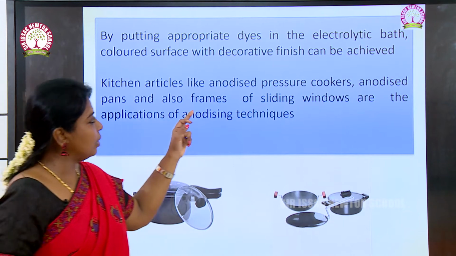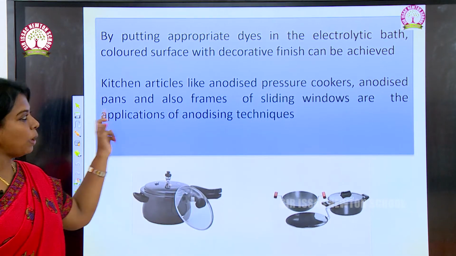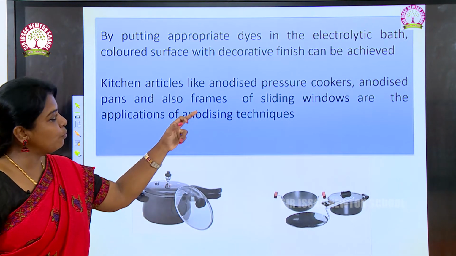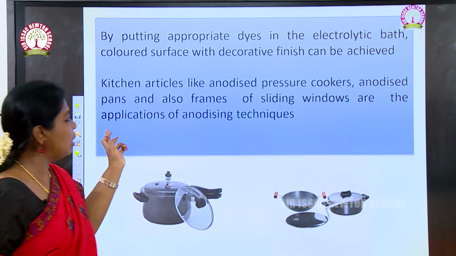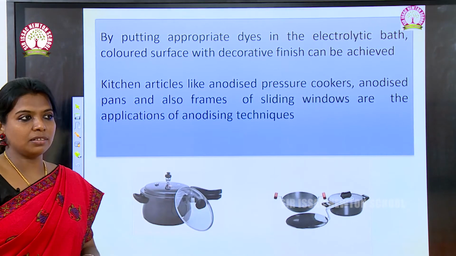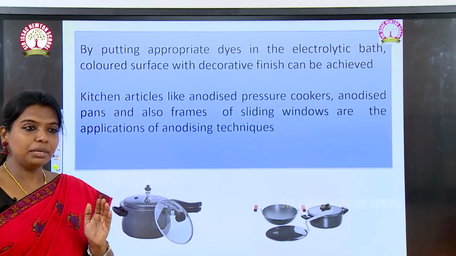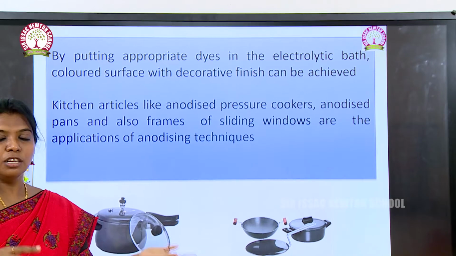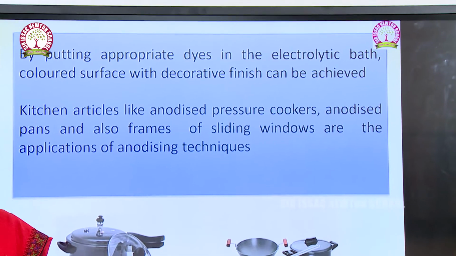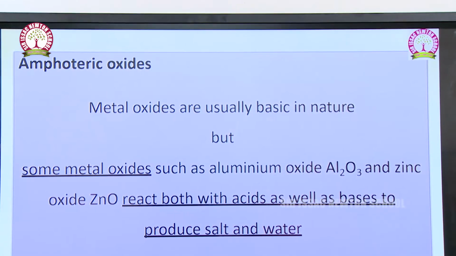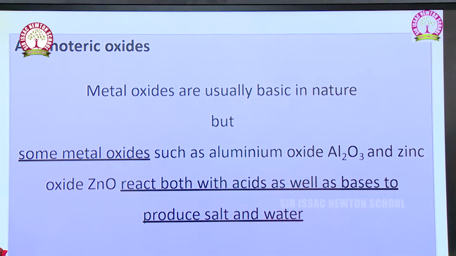Kitchen articles like anodized pressure cookers, anodized pans, and also frames of sliding windows are applications of anodizing techniques. So what is anodizing? Applying another metal on a different metal to safeguard it from being spoiled is called anodizing. Next one is amphoteric oxides.